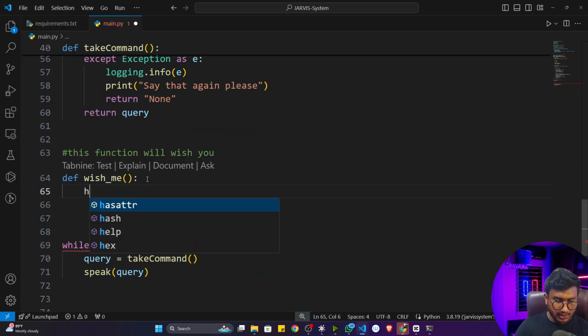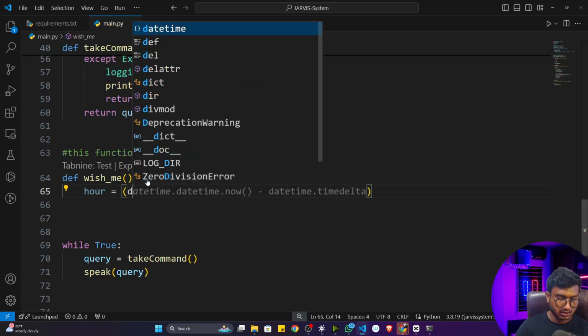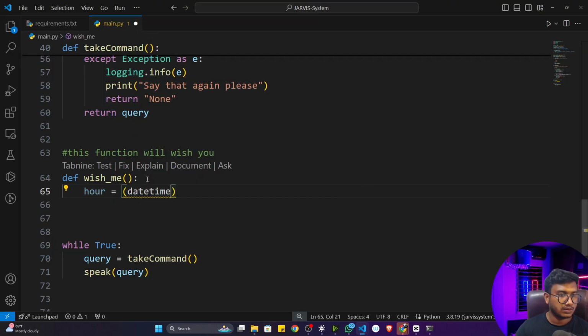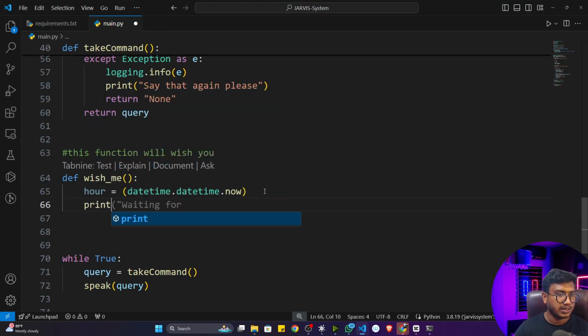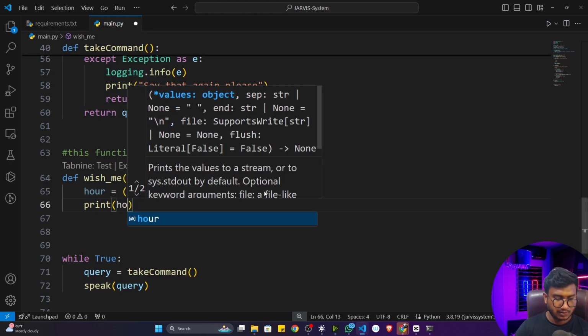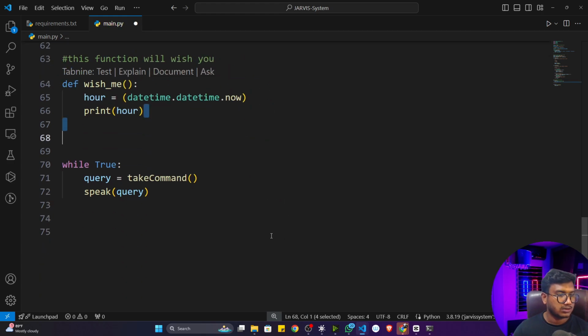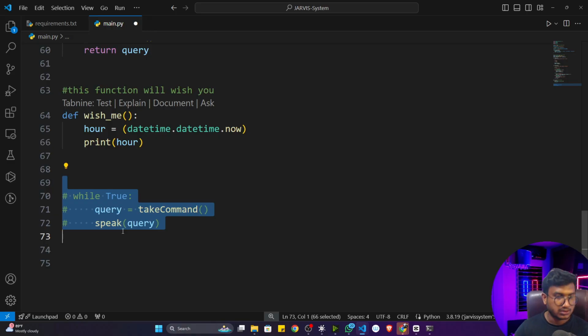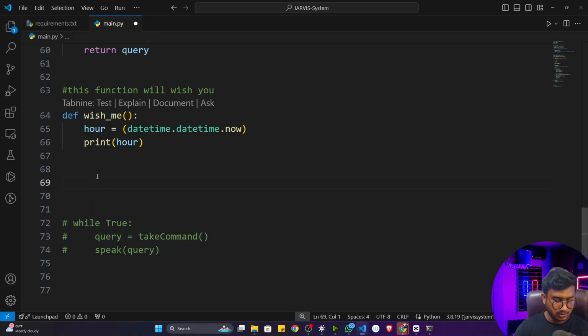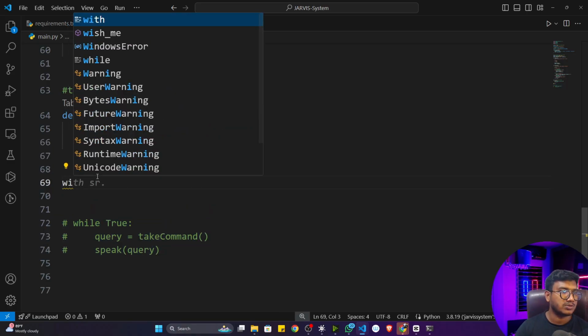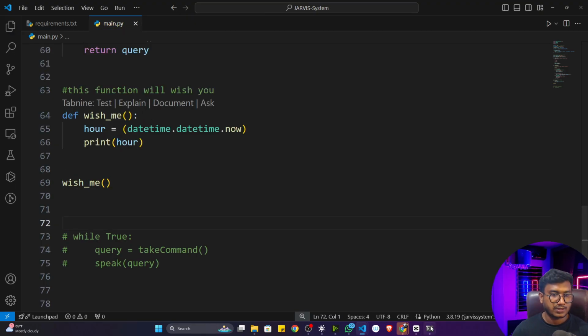Simply I'll take the hour. Hour is equal to datetime dot datetime dot now. If you do the now operation, it will give you the current timestamp. Let me print and let me show you. If I print the hour, I have to call this function. Let me comment this line. Now let me call this function wish me. Now see, if I execute the program,